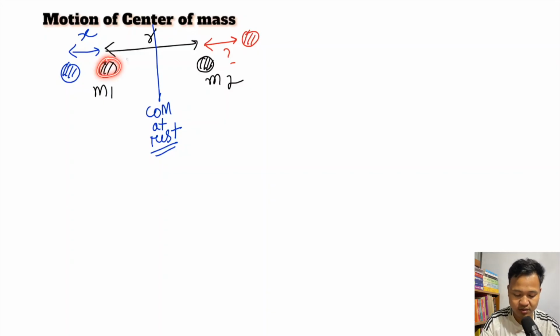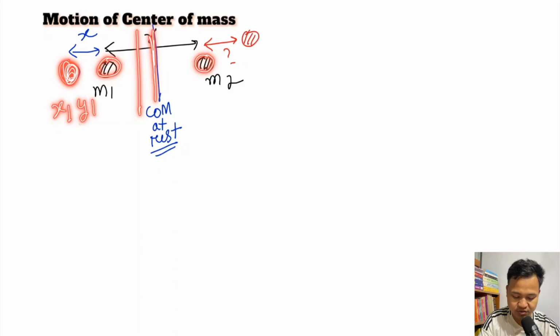Center of mass is moving. For example, if I shift the position of m1 here, the position of the center of mass will also shift. The point is, if the position of m1 changes, x1 y1 changes, and the center of mass changes. So if you move one of the masses, the center of mass is going to move.